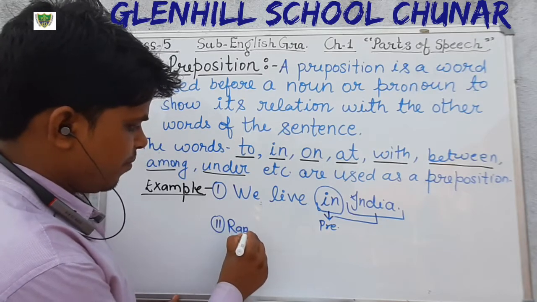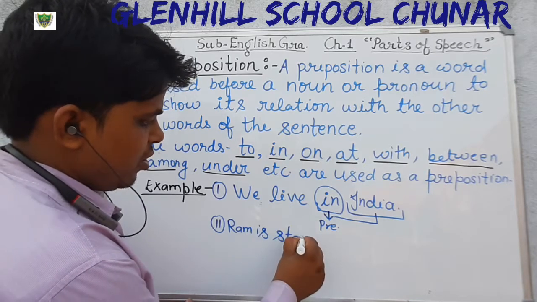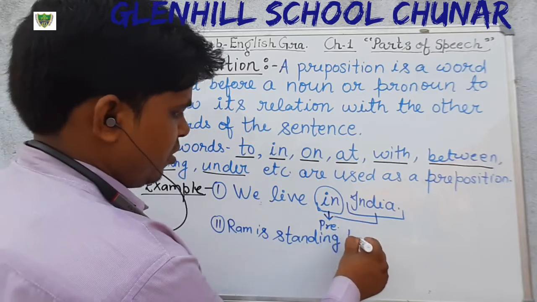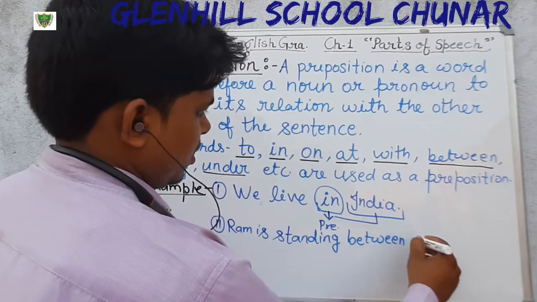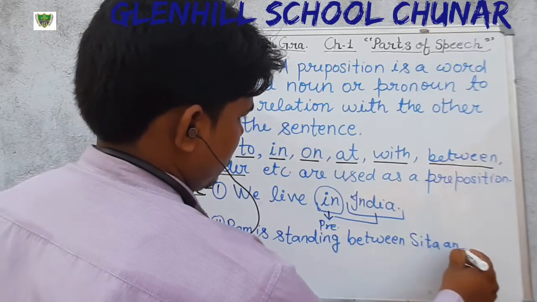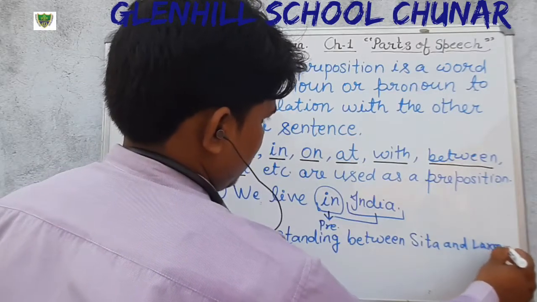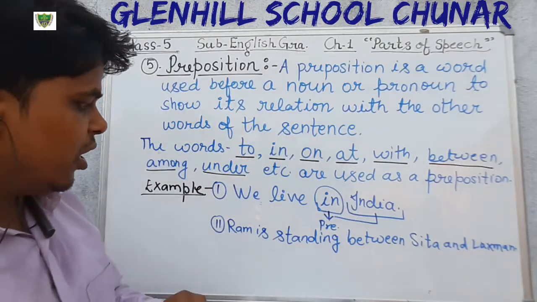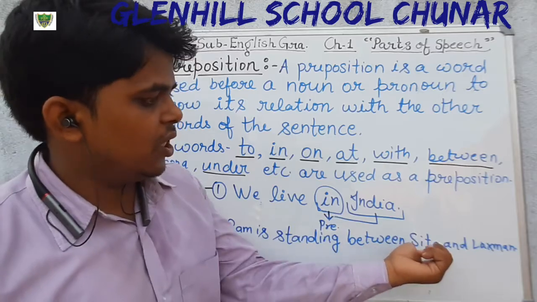Ram is standing between Sita and Lakshman. Just see, in this sentence, Ram is standing between Sita and Lakshman.